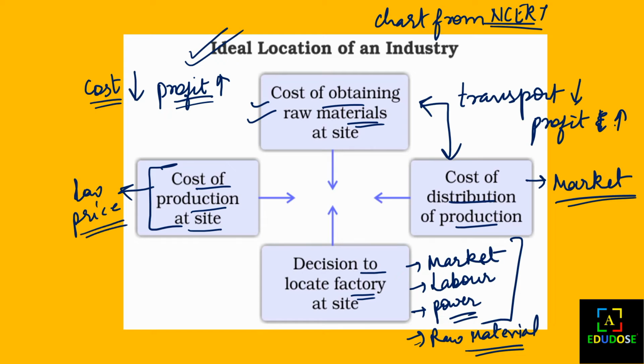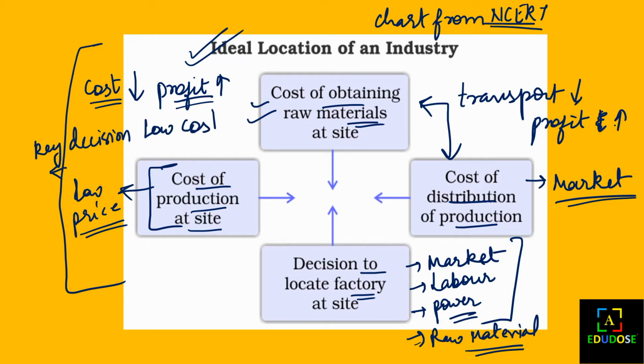So the whole thing is, we can see that the whole ideal production is based upon the key decision, that is what? Low cost. So I think you have understood that the main thing to locate an industry is what? Low cost. Everyone needs low cost so that the profit will be more, and the cost that we are giving to the industry would be low, so that we can have more profit.